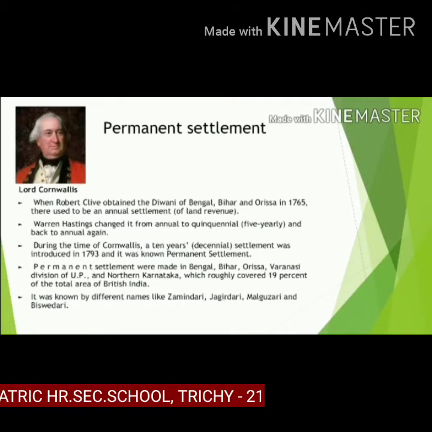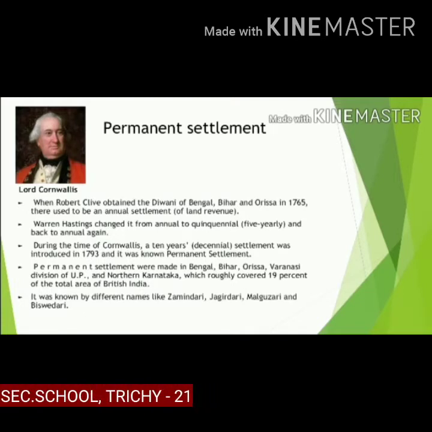Permanent settlement was made in Bengal, Bihar, Orissa, Varanasi, divisions of Uttar Pradesh and northern Karnataka, which roughly covered 19% of the total area of British India. It was known by different names like Zamindari, Zahirdari, Malguzari and Biswadari.